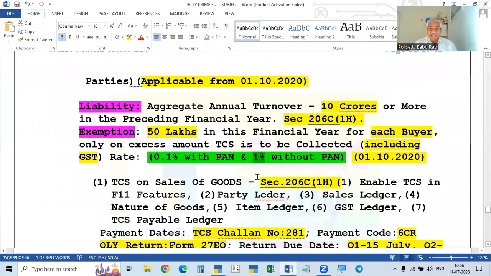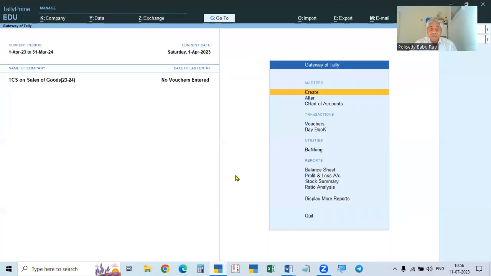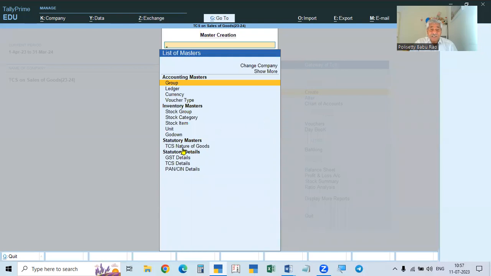So what we have done: first of all, enable the TCS in F11 features, and then we have to prepare the ledgers. Before that, go to create, and just as in TDS we have the nature of payment, here we have the nature of the transaction, which we have to create in the statutory masters. Similarly here, the nature of goods, sale of goods or purchase of goods. So go to this one.